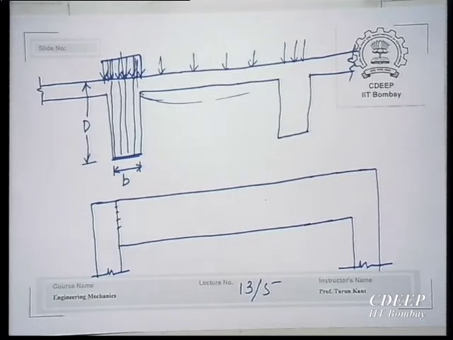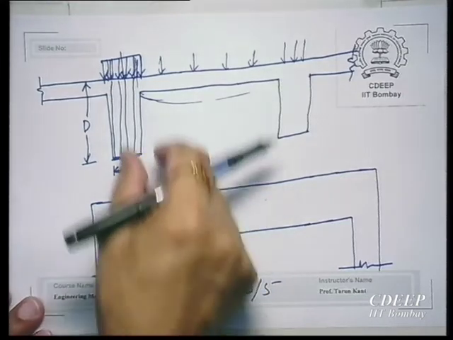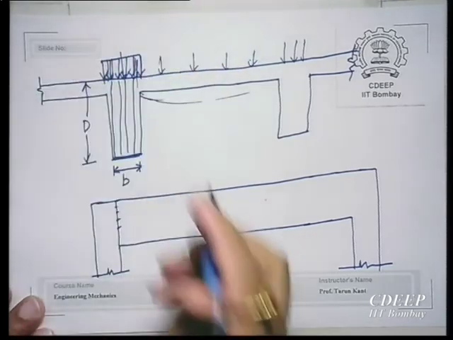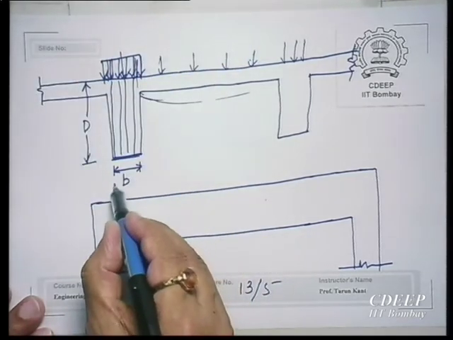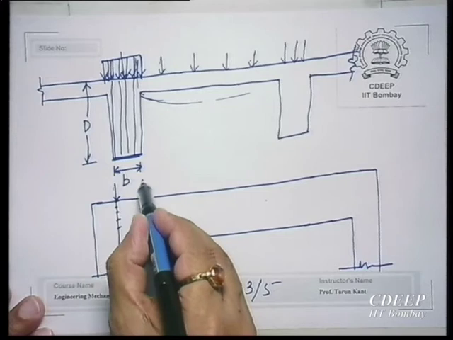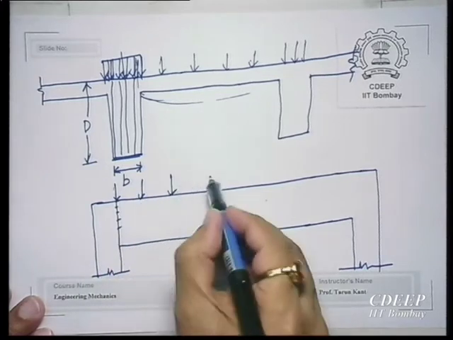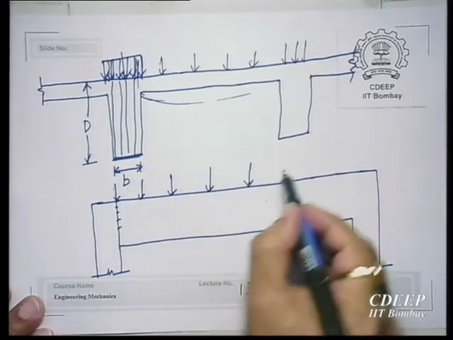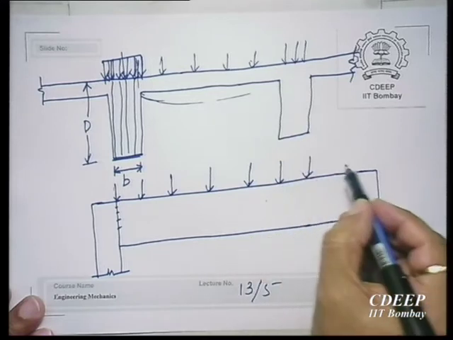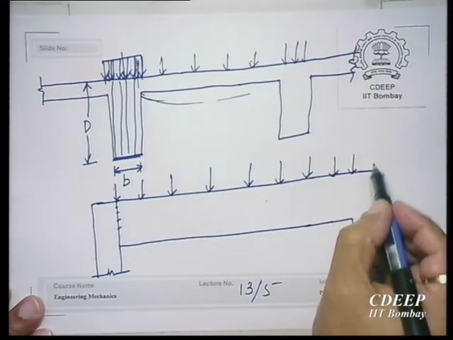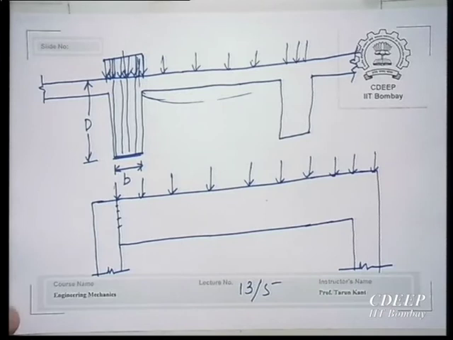I will take only one slice of the beam, and I will say it is subjected to this load. This is the load on the beam which is coming from the slab.